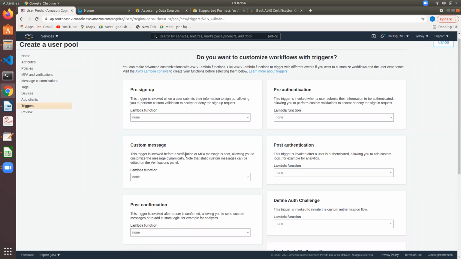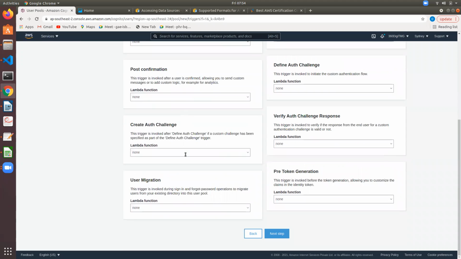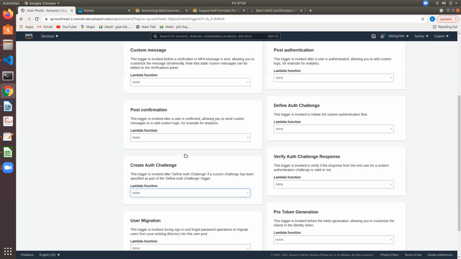Do you want to customize workflows with triggers? The user is changing the data, giving some data, and when the data comes from the user side, what do you wish to do? Trigger some MFA messages, that is sending OTPs, two-step verification, or trigger a Lambda function.